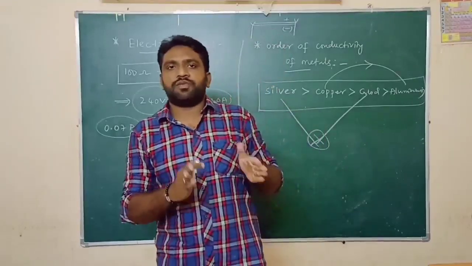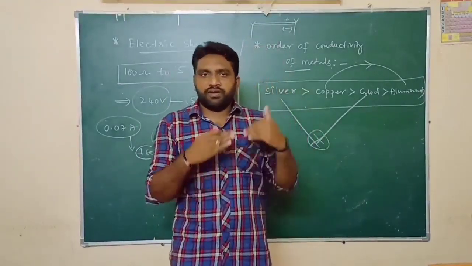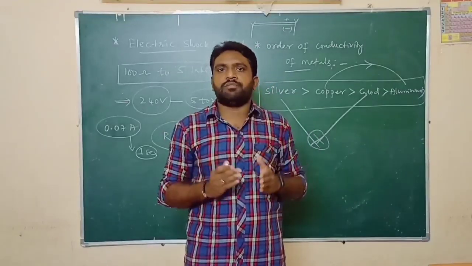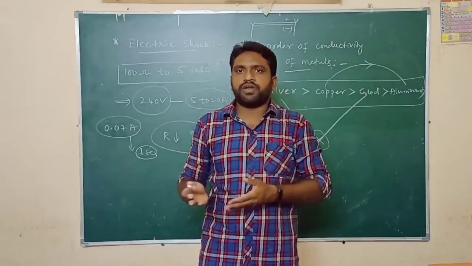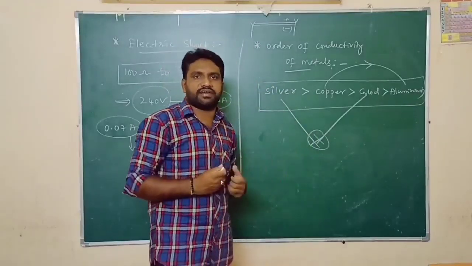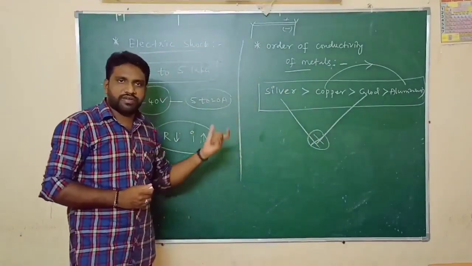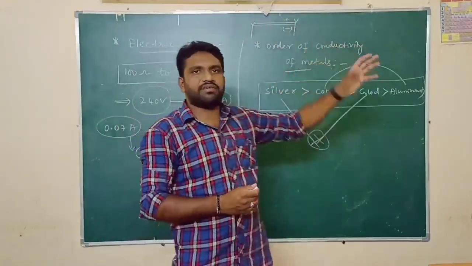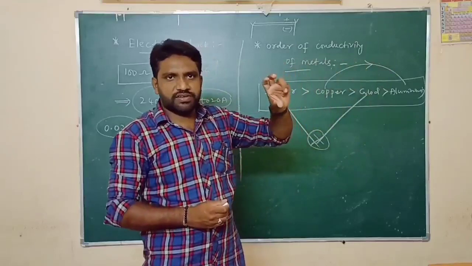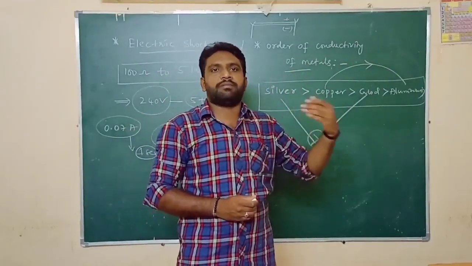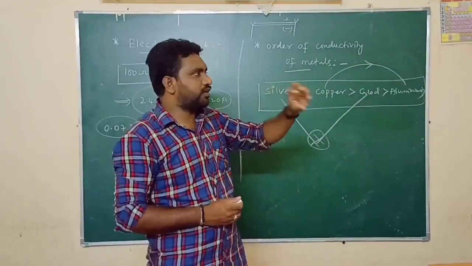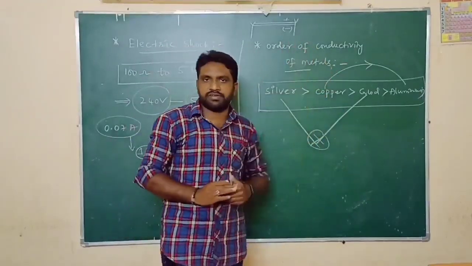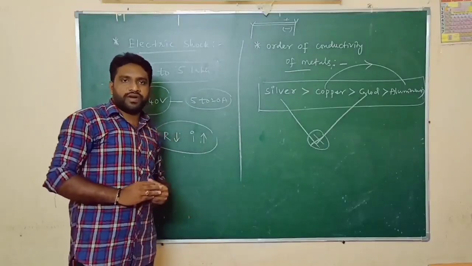I already explained in the beginning that when we get an electric shock, our body has to receive a potential difference. When there is no potential difference, there is no chance of getting an electric shock. So when the birds are standing on a single wire, they are unable to get a potential difference. When there is no potential difference applied to their body, there is no chance to get an electric shock. That is the reason. This is the most important portion. Everyone should remember this.